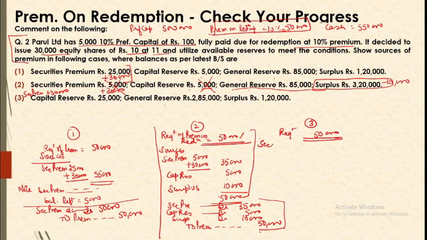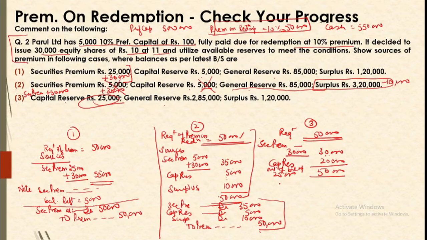Securities premium in the sources we will write no balance but 30,000 generated. Then you have capital reserve of 25,000 but our need is only 20,000, so we will utilize 20,000 out of the balance of 25,000. It is up to us how we want to show this information for examination purposes.